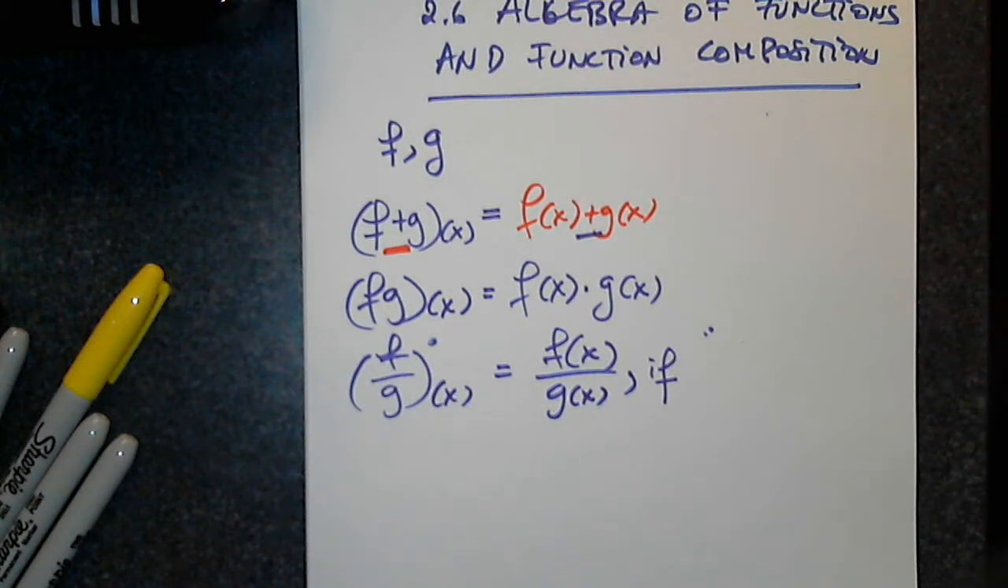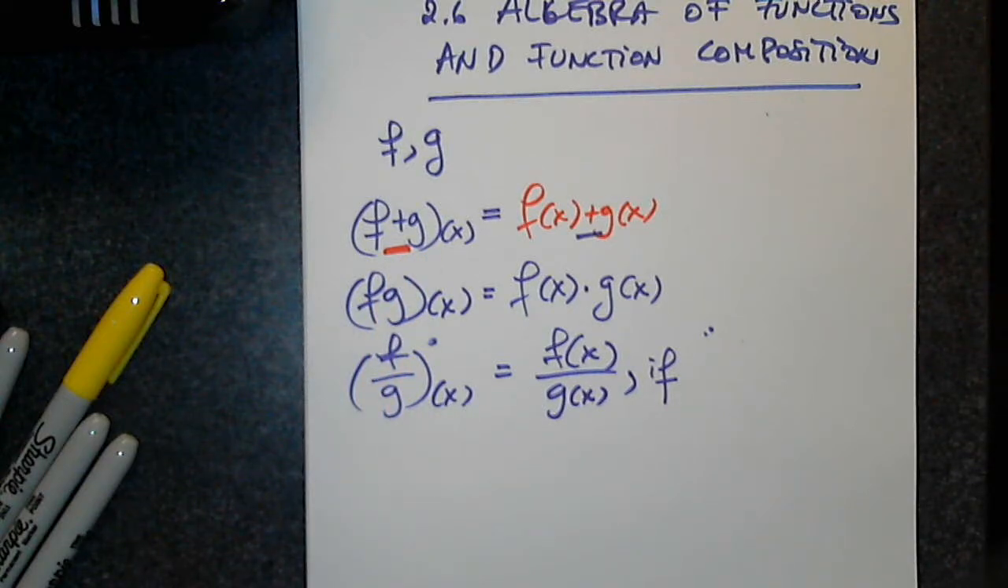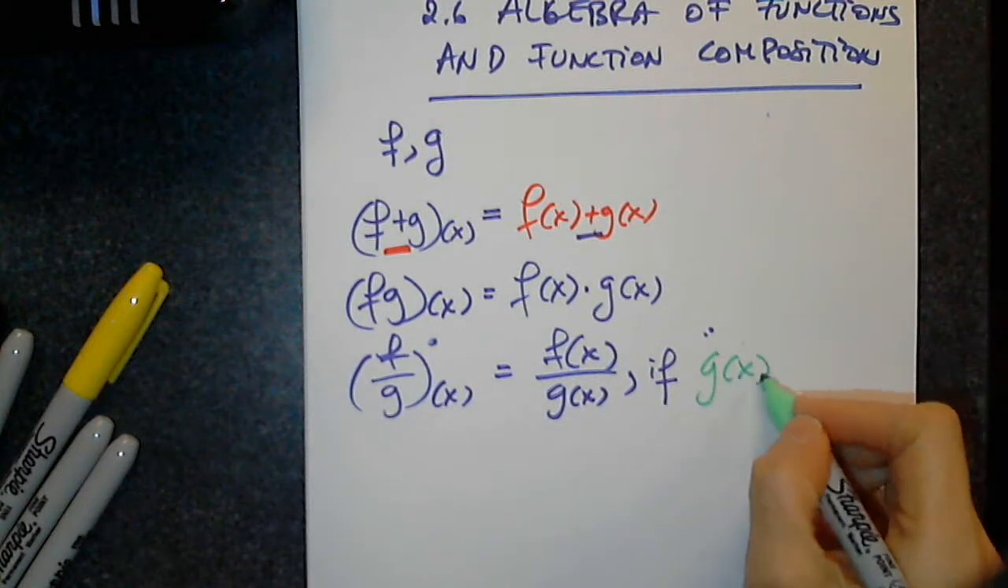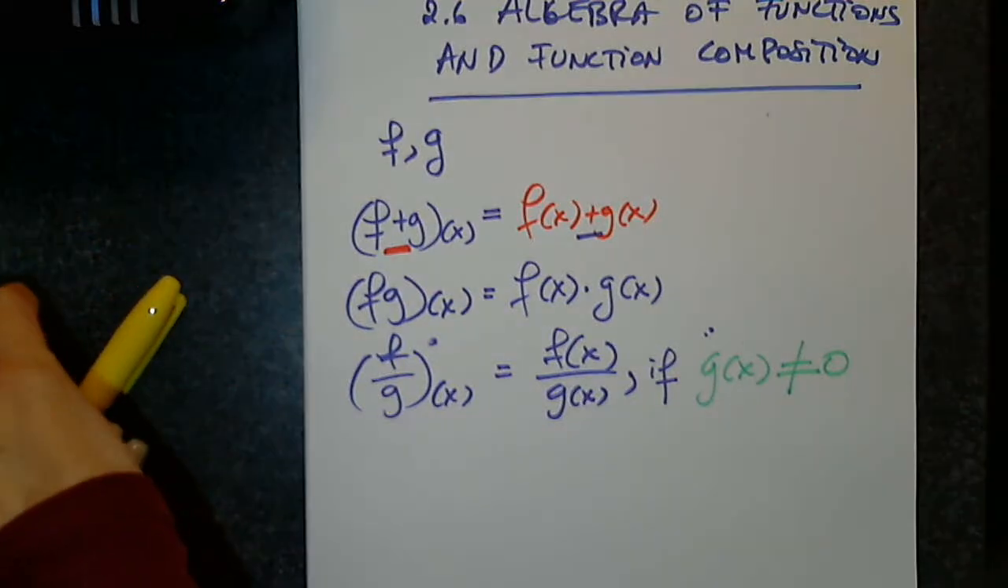I didn't put a comma and write if for number 1, 2, 3. But I have to write a comma and put if for number 4. It has to be greater than 0. Careful. Can be equal to 0. Awesome. Thank you. g of x cannot equal 0. It can be greater, it can be less, but it cannot be 0. Any questions?